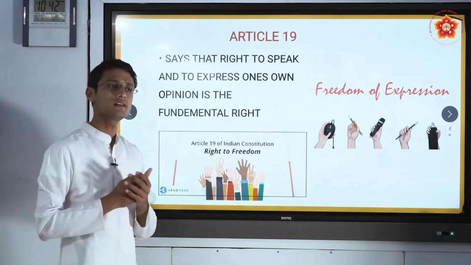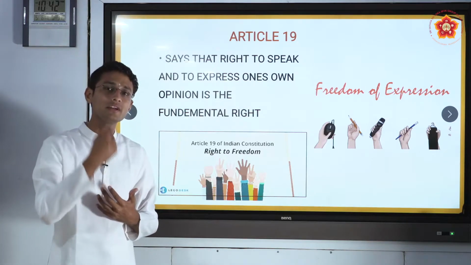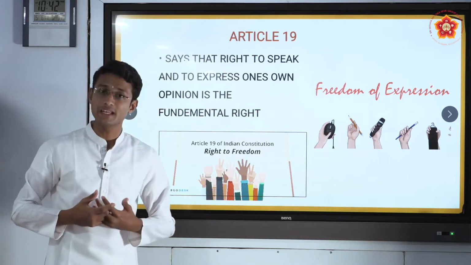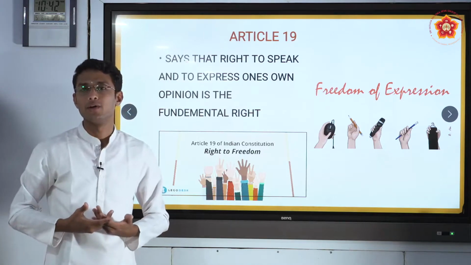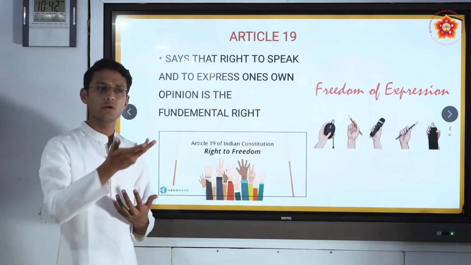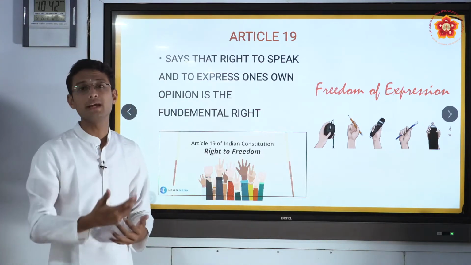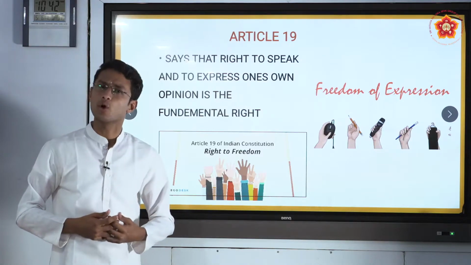So if a person wants to share something in the society, he should have a right to express his feelings, to speak up. There are various examples, like some people who are low in the society were not given the opportunity to speak or to express their opinion.